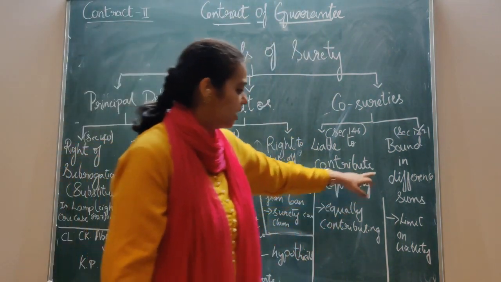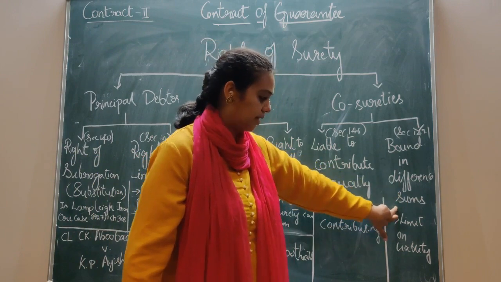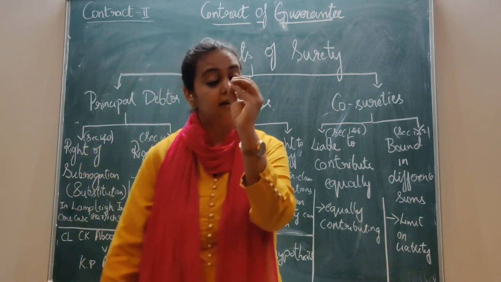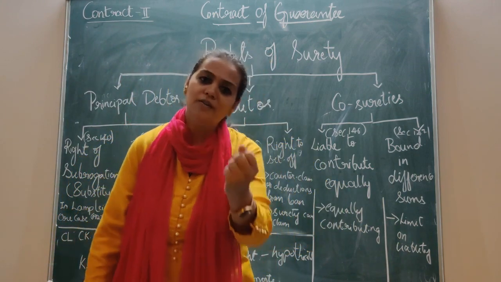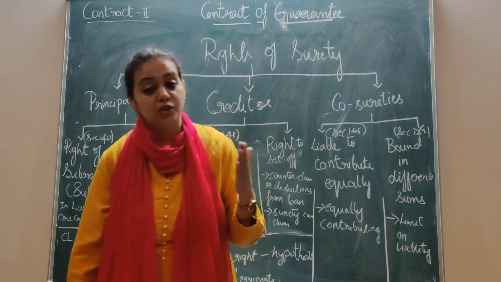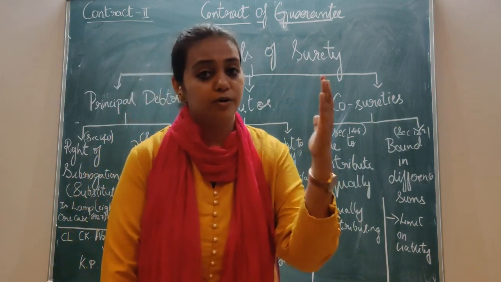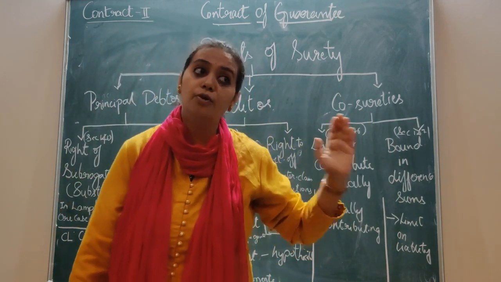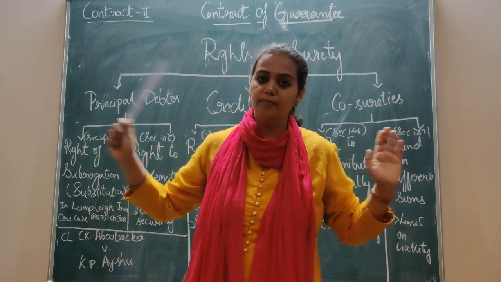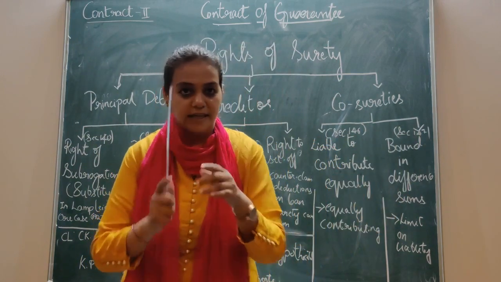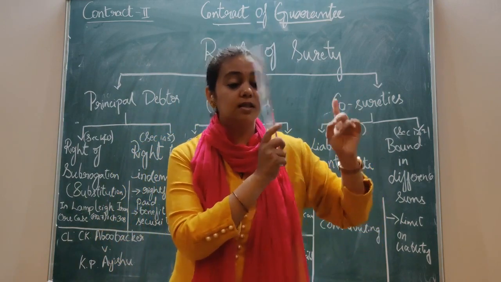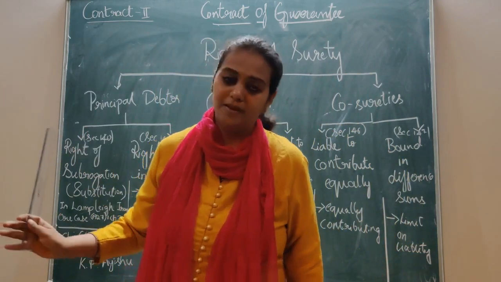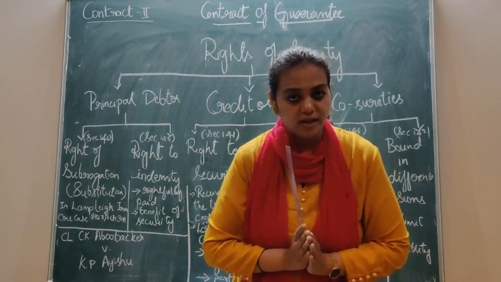Whenever there is a difference in sums, they can recover from the principal debtor to whatever extent they are liable. If surety number 1 pays 4,000, he pays up to the extent of 4,000 to the creditor and recovers 4,000 from the principal debtor. Surety number 2 has agreed for 6,000, so he can pay 6,000 to the creditor and recover 6,000 from the principal debtor. Simple. You got to know what the rights of surety are.